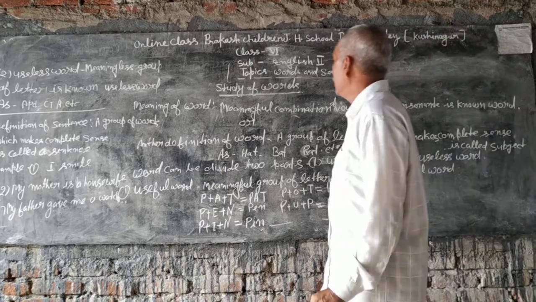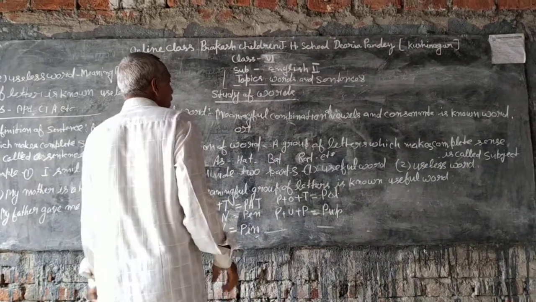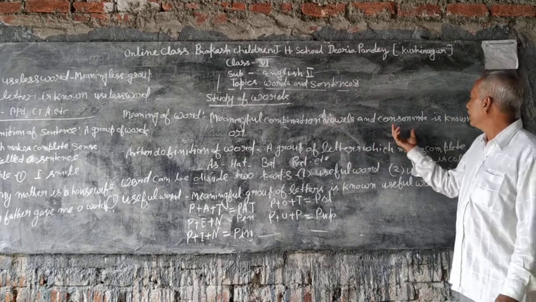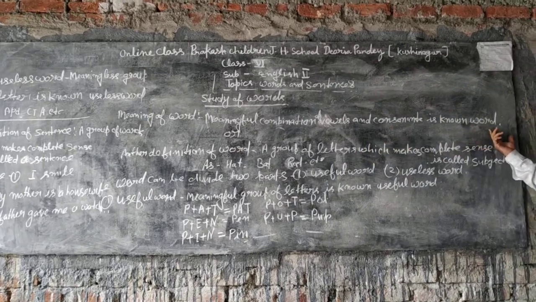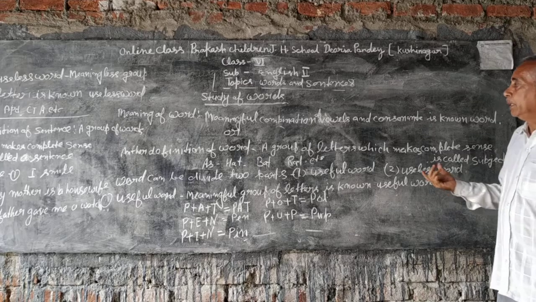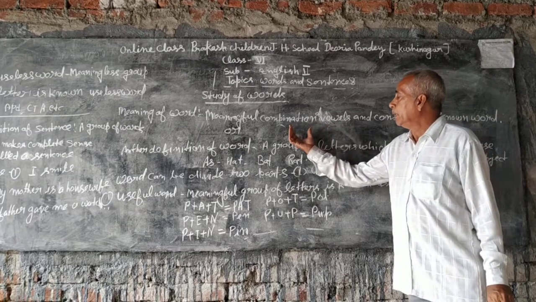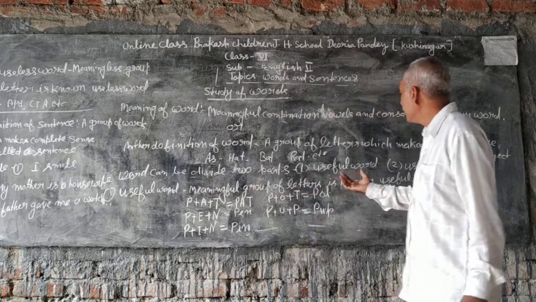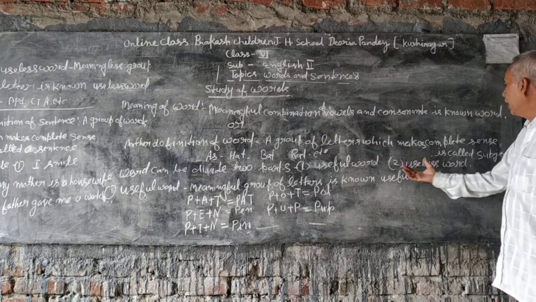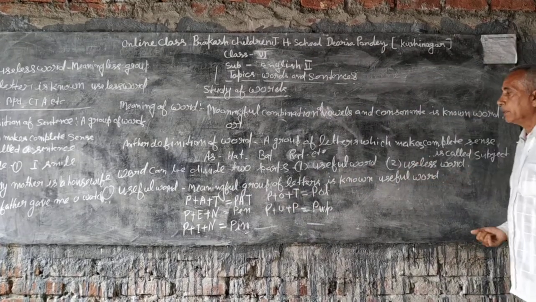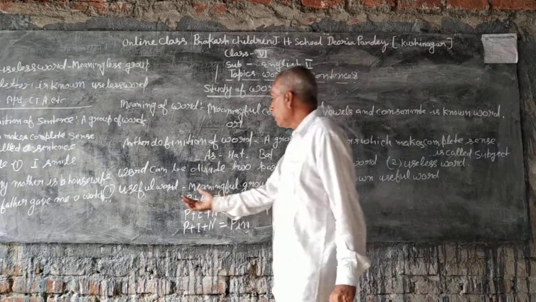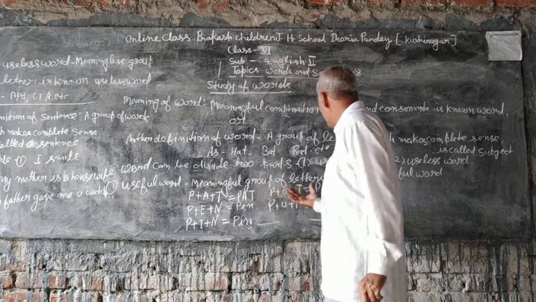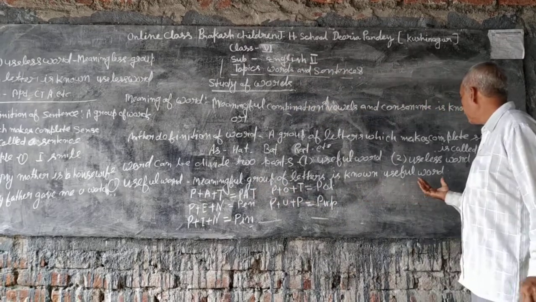Another definition: a meaningful combination of vowel and consonant is known as a word. A word can be divided into two parts: first, useful word; second, useless word. Useful word: a meaningful group of letters is known as a useful word.